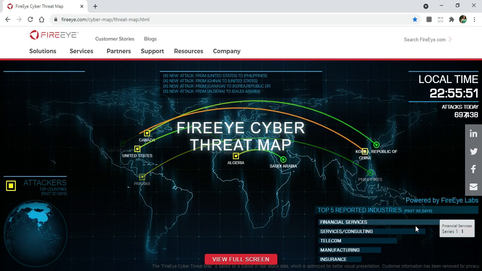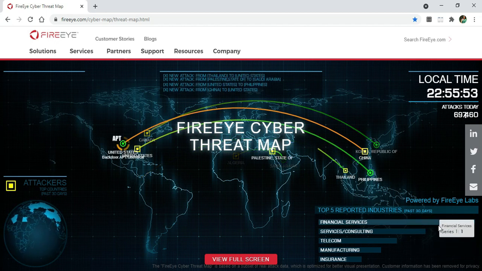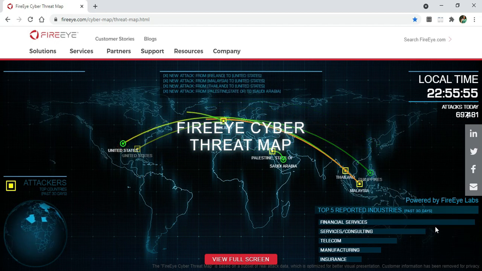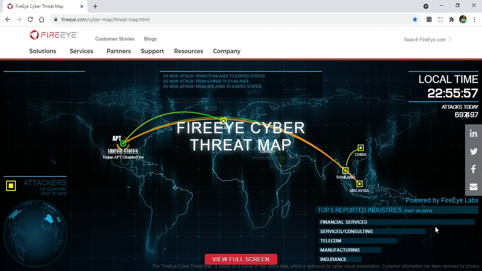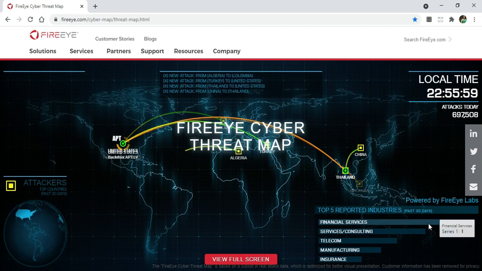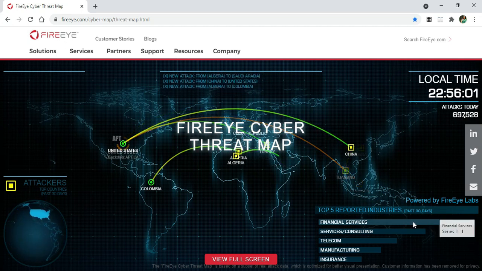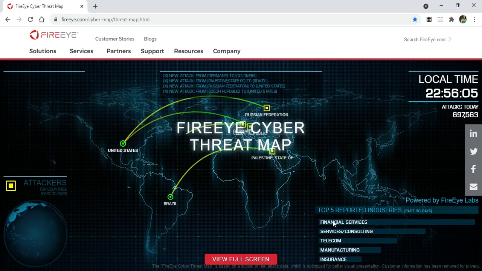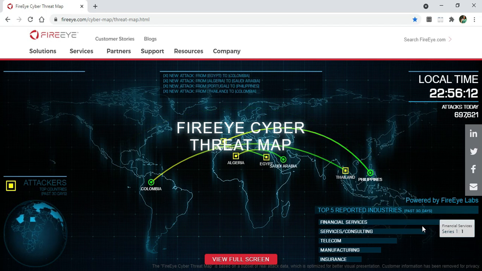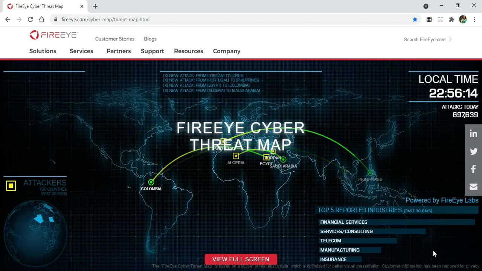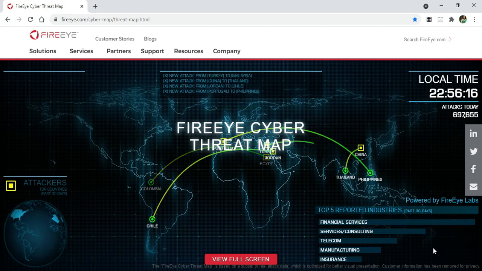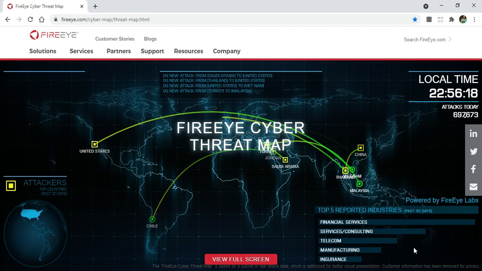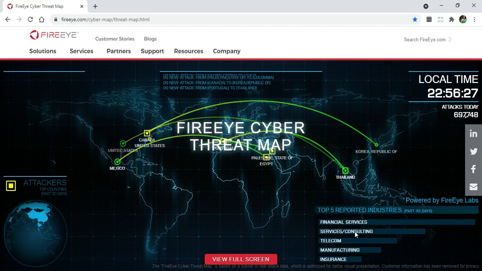And here you can see the top 5 reported industries. Financial services, like your banking, mobile banking, internet banking, or any kind of financial applications or websites, whatever you are using. More attacks are happening on financial services. You can see in this graph, the attacks on financial services are more compared to the other industries. Next industry is what?